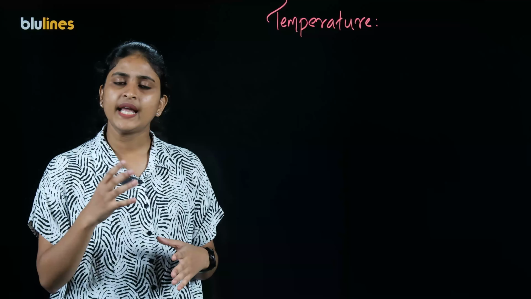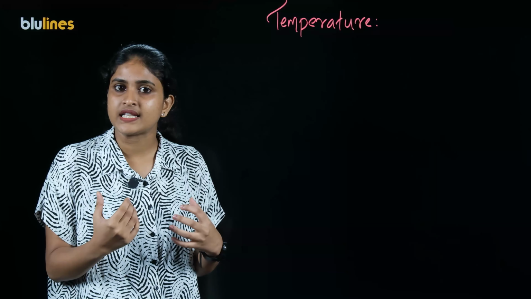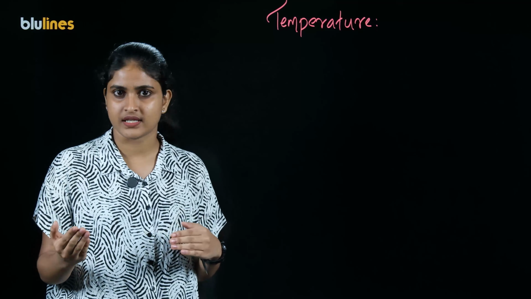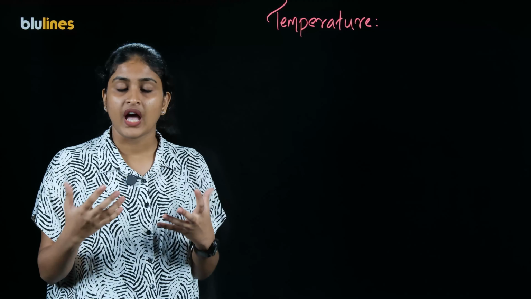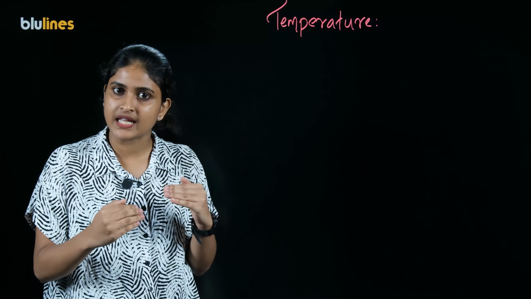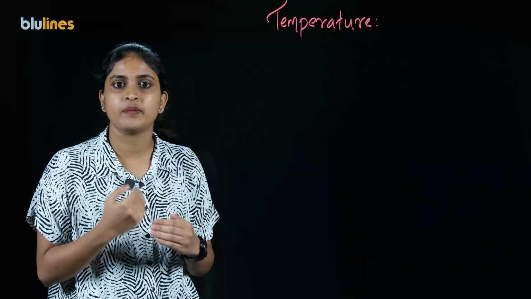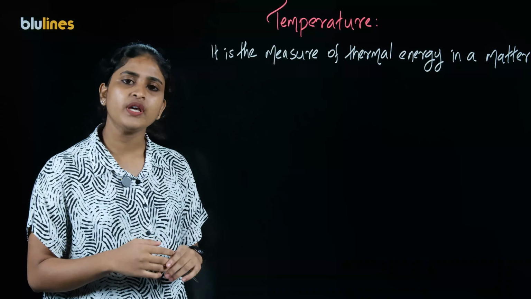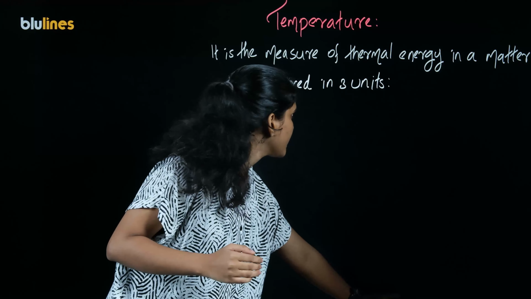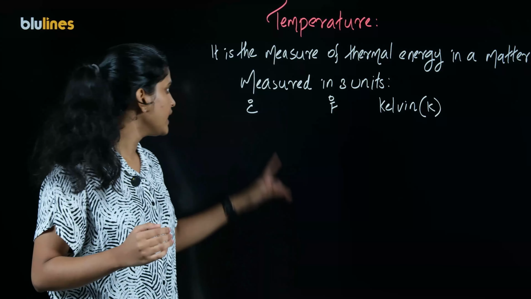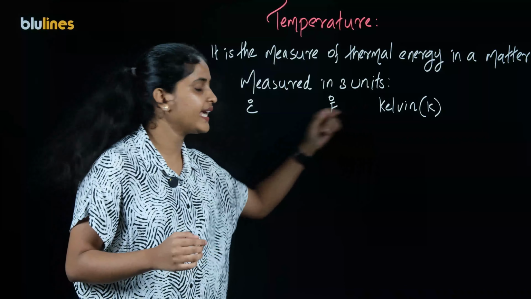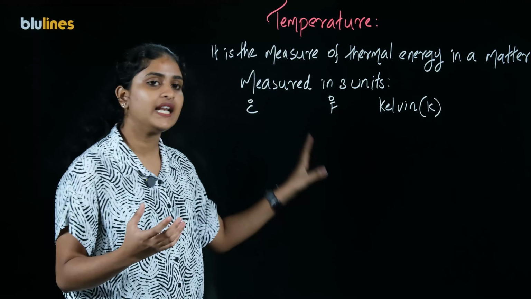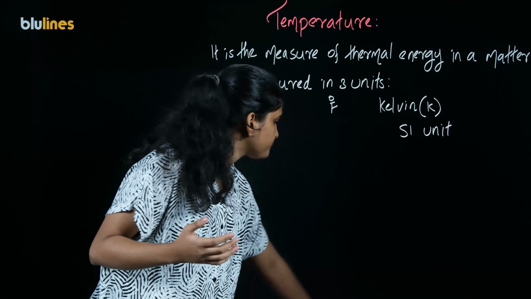Now temperature. Temperature is the amount of thermal energy that we have in our body or in any kind of substance. Suppose if we have a fever, our temperature increases, which simply means that the thermal energy of our body has increased. So, temperature is the measure of thermal energy in matter. We use many units to measure temperature. The most commonly used units are degree Celsius, degree Fahrenheit, and Kelvin. Degree Celsius and degree Fahrenheit are more commonly used than Kelvin, but Kelvin is the SI unit of temperature.